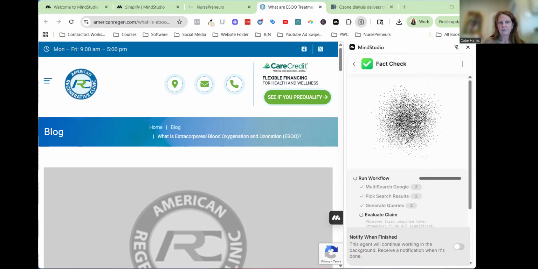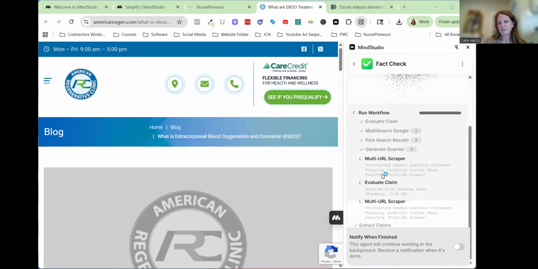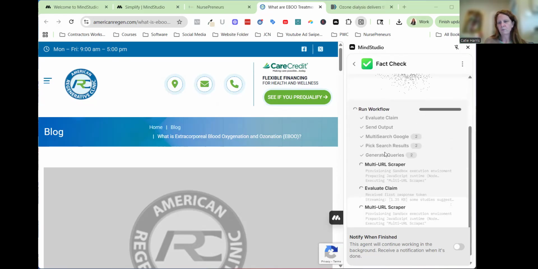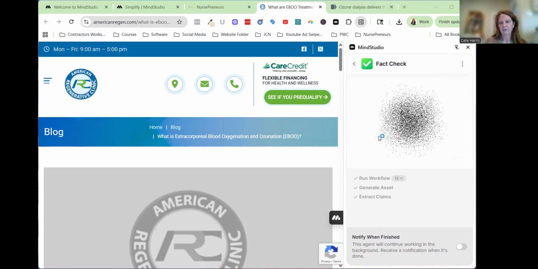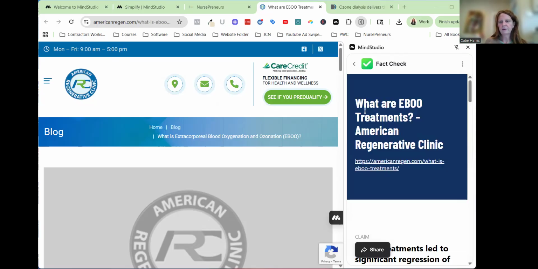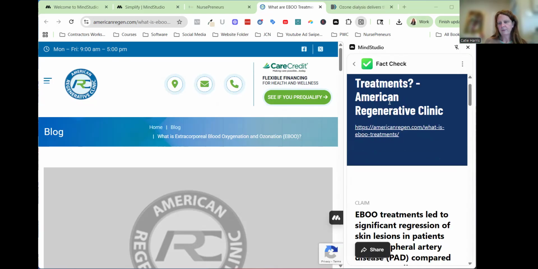There's different ways that you can do that, because inside of MindStudio you don't have to just use the Chrome browser. It just makes it a lot easier. But you can also run it straight from MindStudio and get the information. There's a lot of pieces to this, so the workflow is going through all of this stuff. It's a lot more intense than just going to ChatGPT and saying, can you fact check this article? And here it's done. So it's coming up with the fact checking.